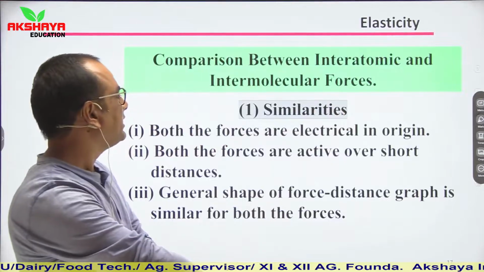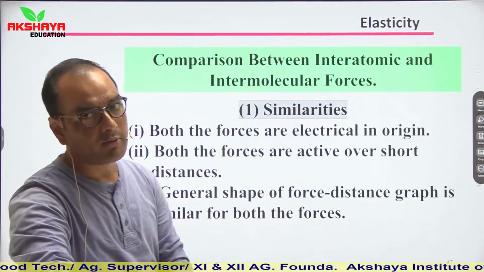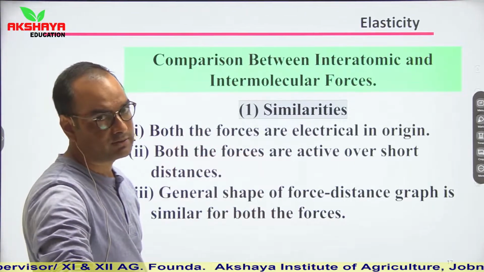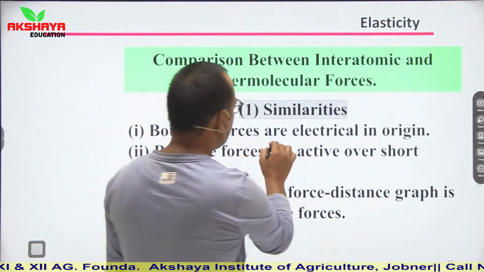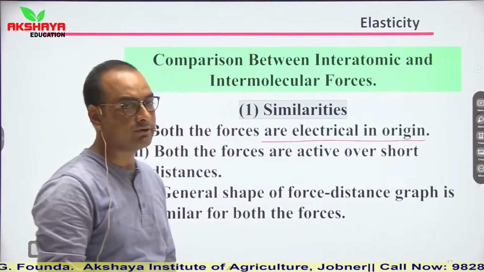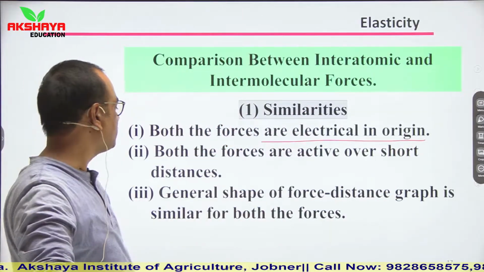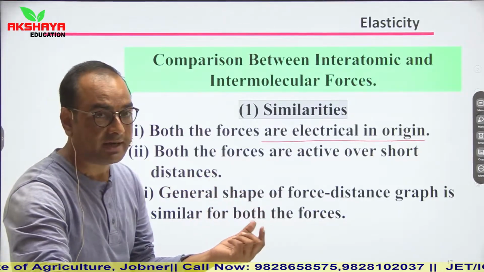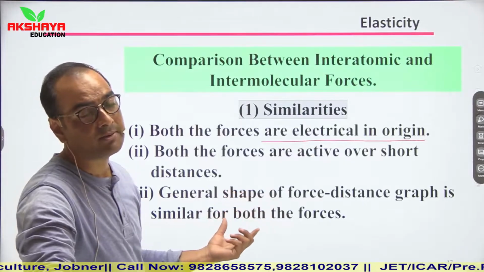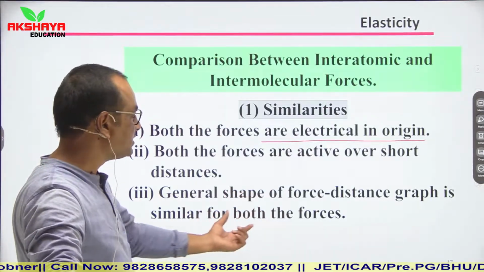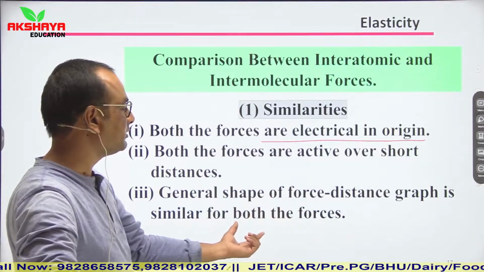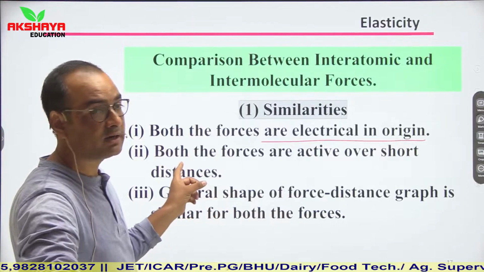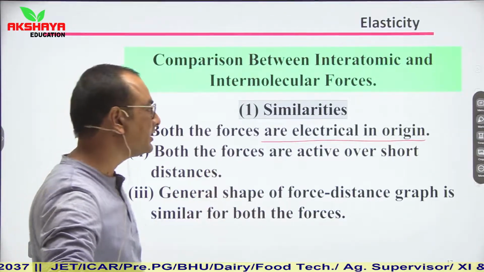Now, comparison between interatomic and intermolecular forces. Their similarities: both the forces are electrical in origin, as we discussed in previous slides. Both the forces are attractive over short distances, and if distance increases they become repulsive. The general shape of the force-distance graph is similar for both forces. I have explained both graphs: the force and distance variation is similar for intermolecular and interatomic forces.